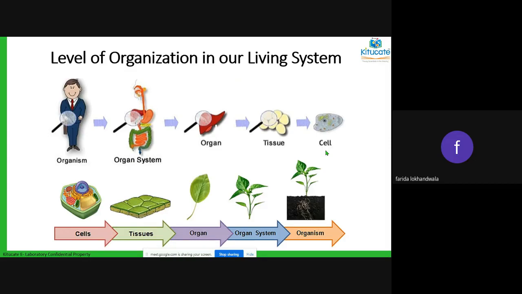If I take one particular organ system, let's say the digestive system, it is made up of different organs: stomach, liver, small intestine, large intestine. If I go into one particular organ, let's say the liver, and look more deeply, I see it is made up of different tissues.